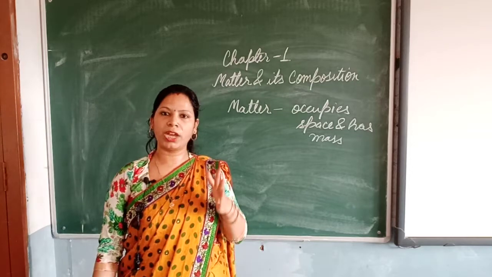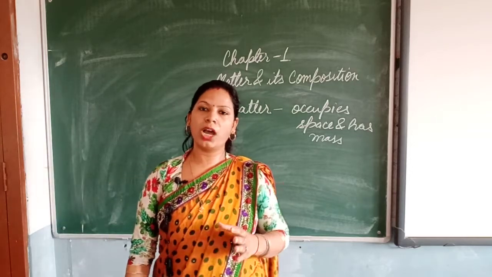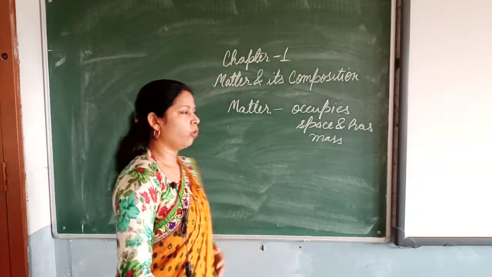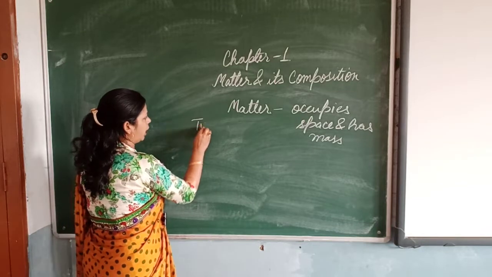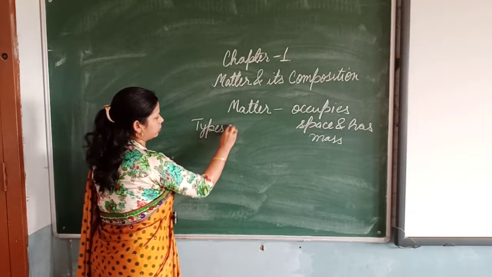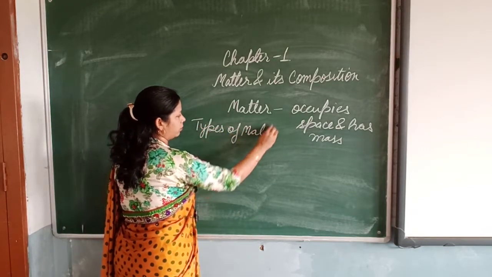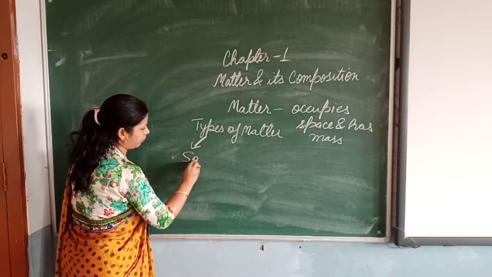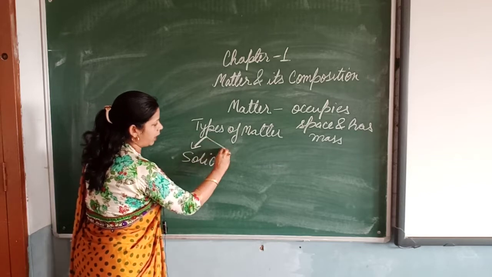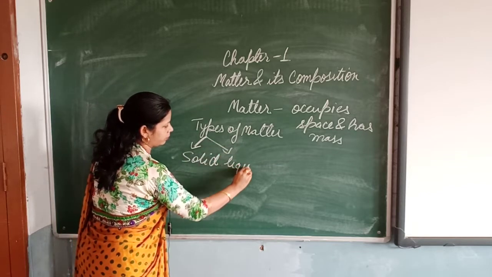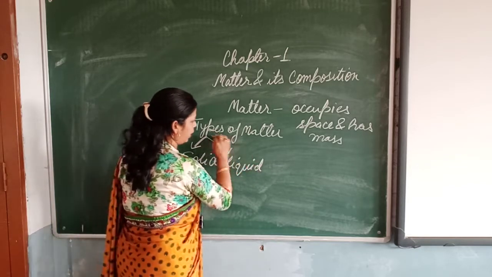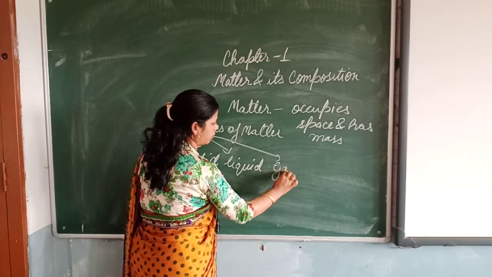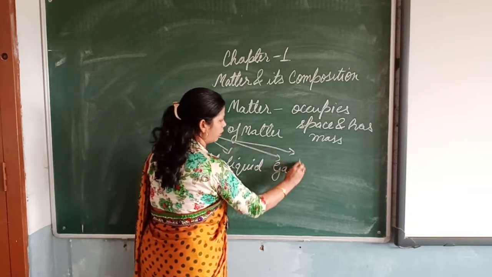There are total 5 types of matter. You have to read about 3 types. I am writing all the 5 types. The first one is solid. Second type is liquid. Third one is gas. Fourth is plasma.